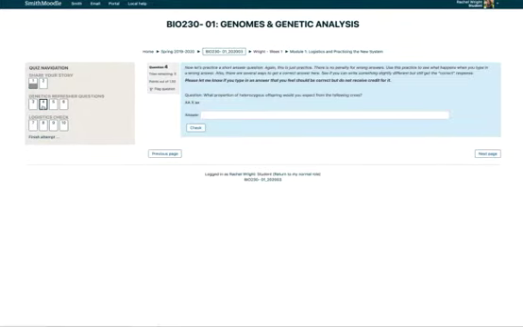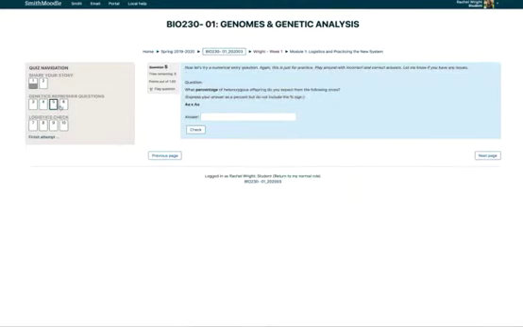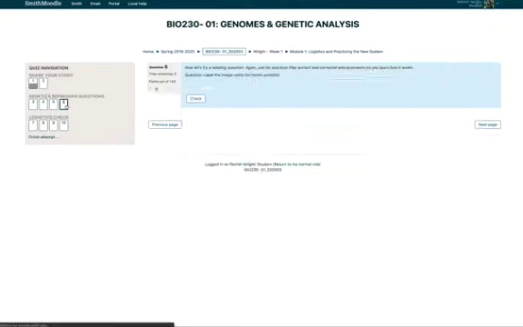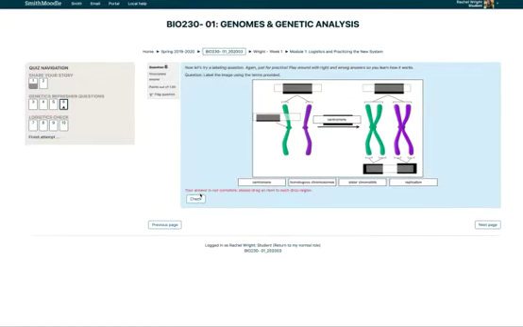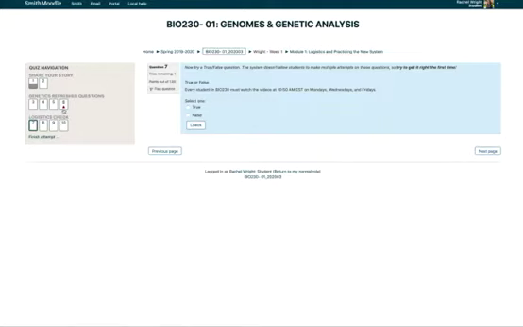So there's also an example of a short answer question where you're going to type in an answer and get some feedback for it. Here's a numerical entry, so you're going to type in a number. Here is a labeling question, so you're going to drag these words onto the picture and then check your answer. Like, oops, I didn't even complete it. If I moved on to that one, then you see over here in the quiz navigation, I have a little flag telling me that I have an incomplete answer. I'm going to have to go back for that.